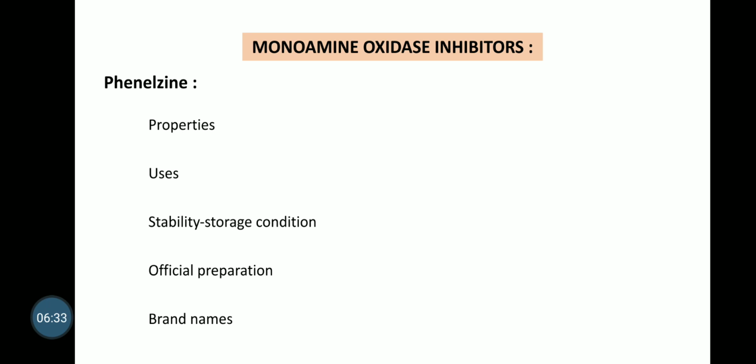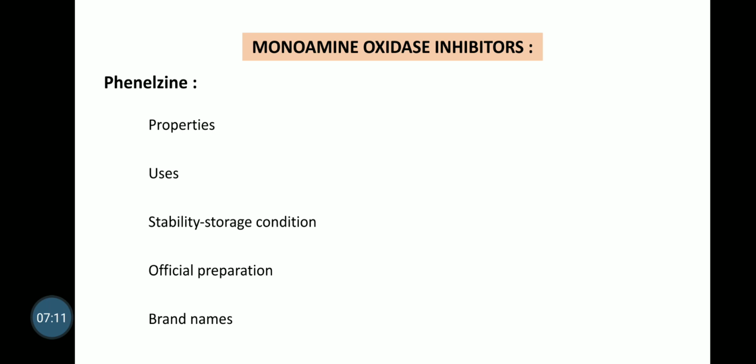So what is the work of these drugs? These drugs are inhibiting the action of monoamine oxidase. The action of monoamine oxidase inhibitors is attributed to increasing the concentration of biogenic amines like noradrenaline in the brain. These drugs turn out to be CNS stimulants. In that, the first drug is phenelzine.